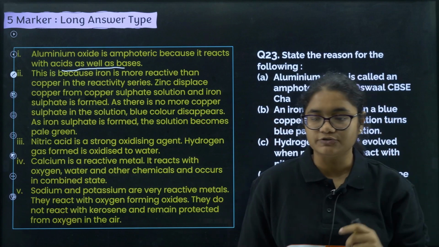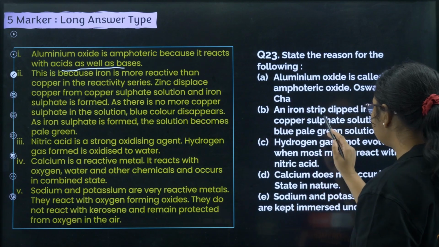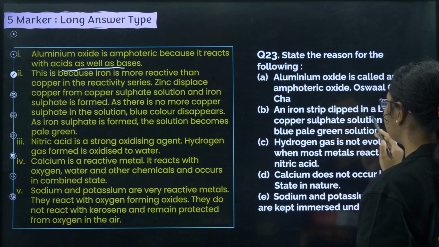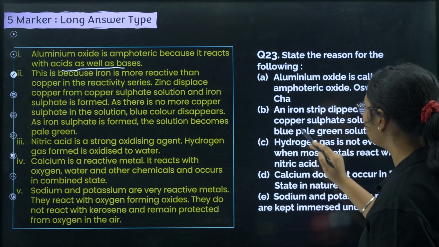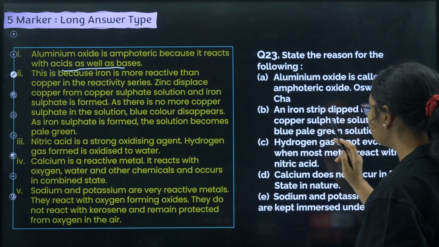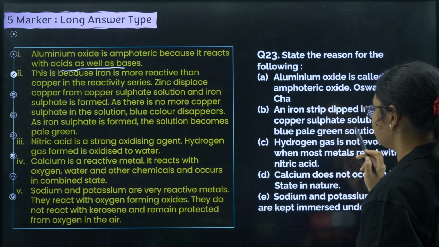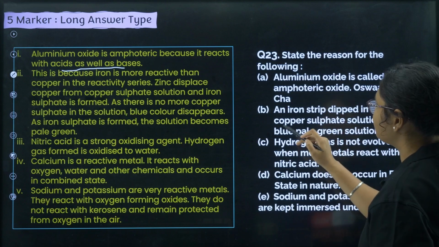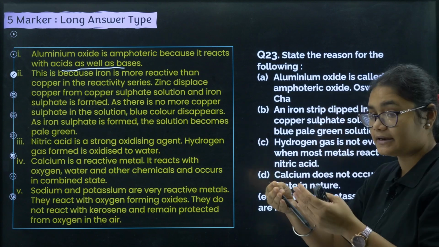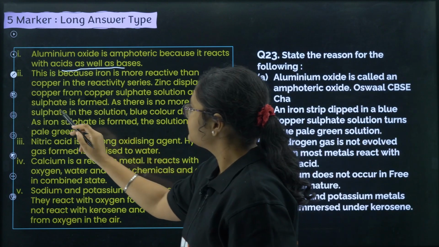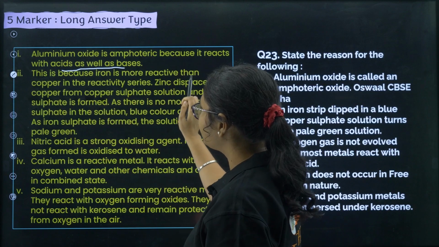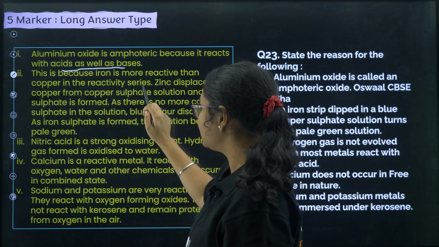Next, an iron strip. You can see here that an iron strip dipped in a blue copper sulfate solution turns the blue solution pale green. So what happens now? Iron is replaced with copper, right? So iron replaces the copper. This is because iron is more reactive than copper in the reactivity series.